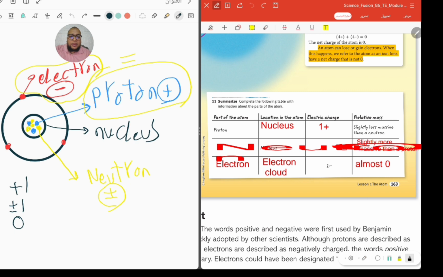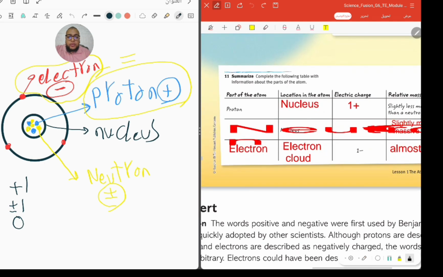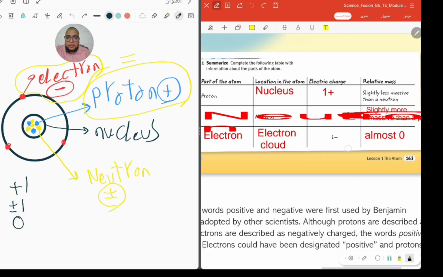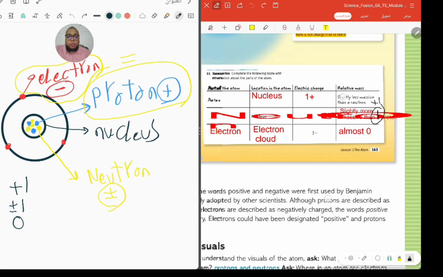Okay, let's speak about the electric charge. We know it. The charge of the proton is positive 1. The charge of the neutron is neutral, no charge. And the charge of the electron is negative 1. What about the mass? We can say that the mass of the proton is slightly less than a neutron, or we can put positive 1, it's okay. And the mass of the neutron, if you put 1, it's right. And the mass of the electron is almost 0.